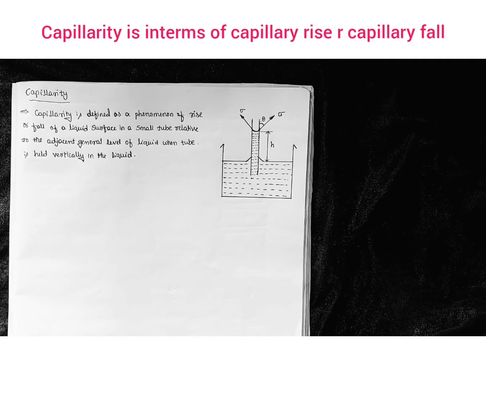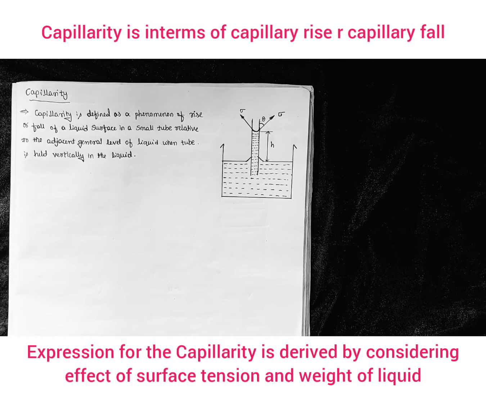Based on that, we have a few equations. So what is the capillary rise and what is the capillary fall? The capillary rise or capillary fall is expressed in terms of height. This height is expressed in terms of centimeters of the given liquid or millimeters of the given liquid.